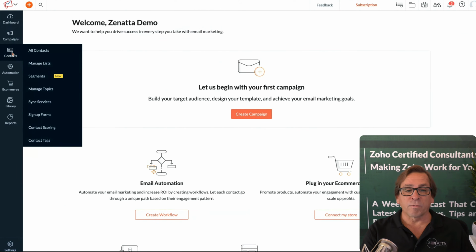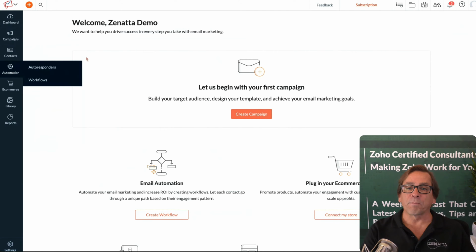Under the contacts view, you can view all your contacts. You can manage your various lists. You can set up segments. You can set up topics. We'll take you through that. You can handle your overall sync services. These are the various syncs you're setting up. You can handle your sign-up forms, contact scoring, contact tags. Under the automation tab, autoresponders and workflows, which are super, super important.